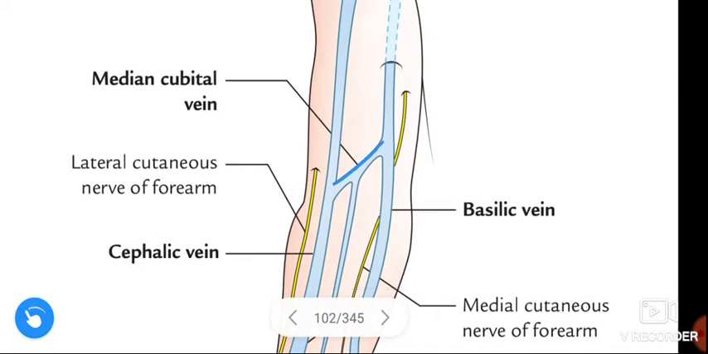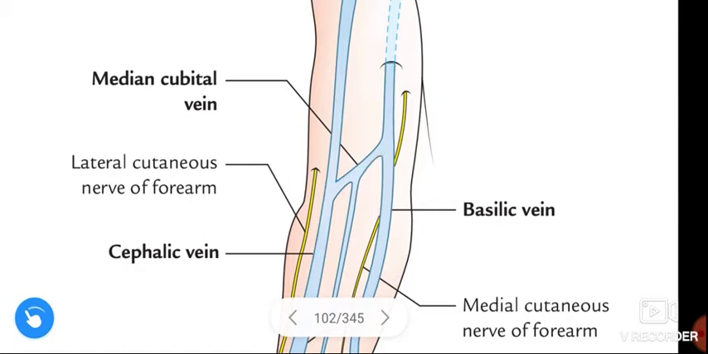This medial cubital vein shunts blood from the cephalic vein to the basilic vein. Okay, like this.